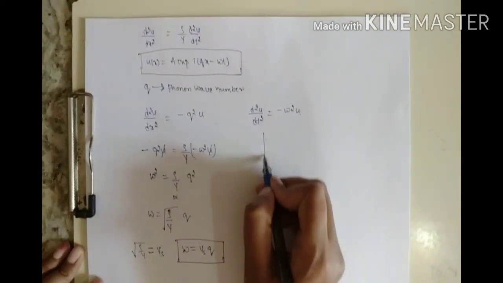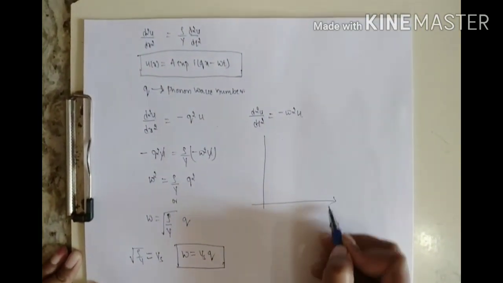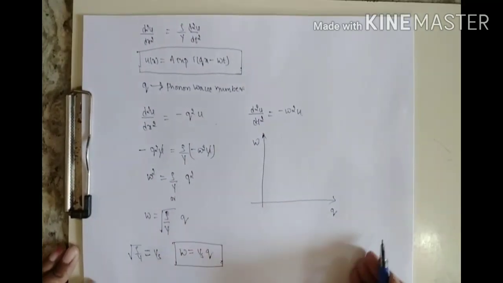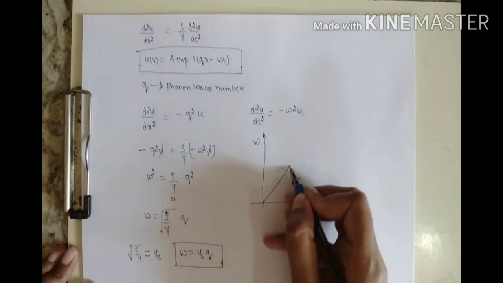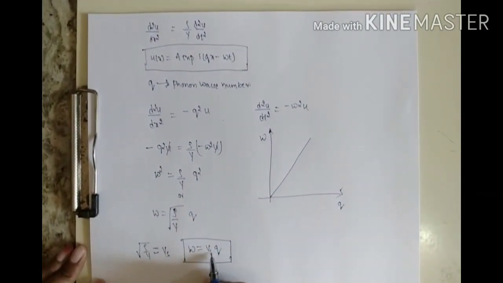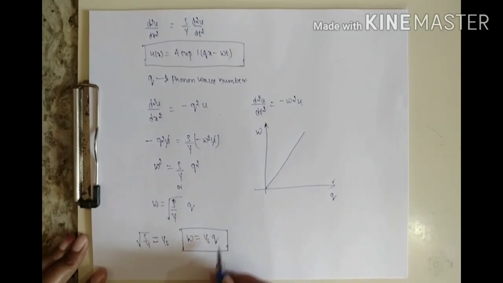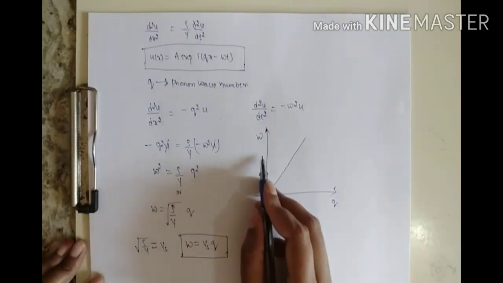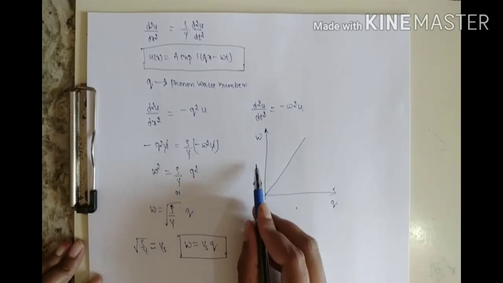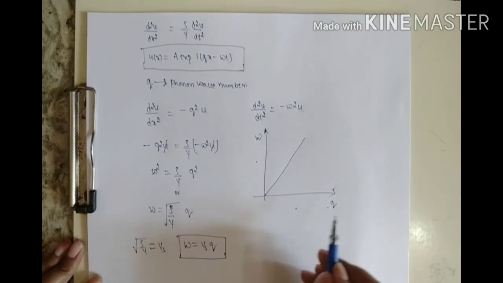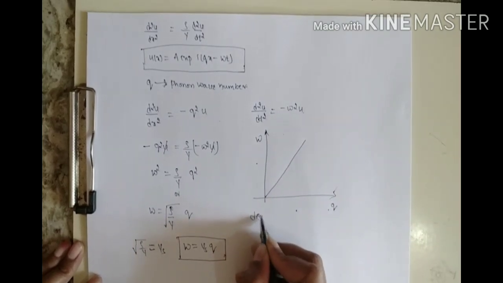Now if you plot omega versus q, of course you will get a linear relation. That is, omega is directly proportional to q, so it will vary in this way. This relation between frequency and the wave vector q is called the dispersion relation.